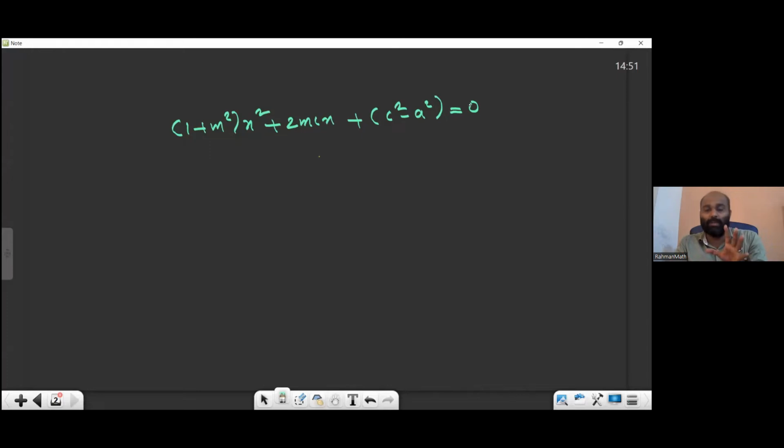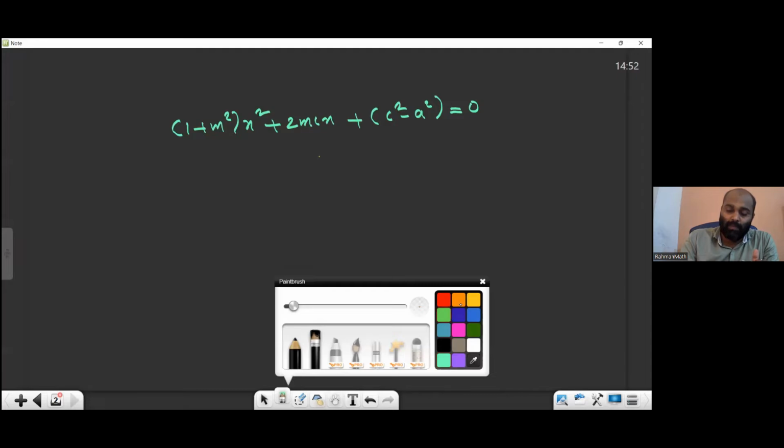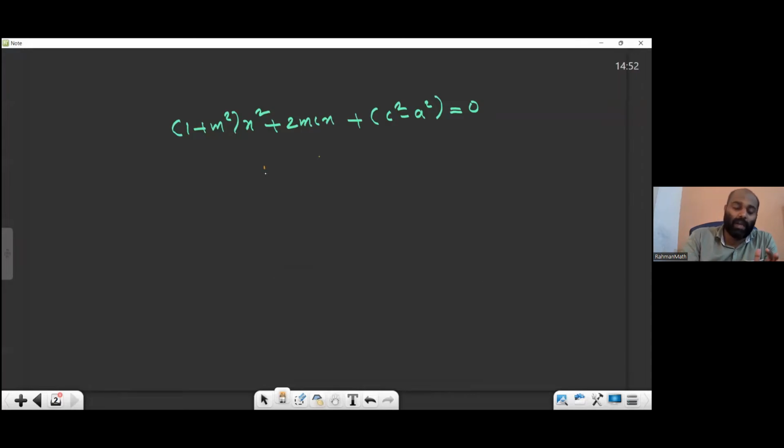In this class, some algebraic problems. Next class, word problems. Word problems are important for 5 marks. A flight is delayed 40 minutes. In order to reach the destination, they want to increase the speed. Questions like that are there. Today, some algebraic. Next class we will do some word problems. As equal roots, whenever equal roots is there, we have the condition b square minus 4ac equal to 0. Why I used capital letters here? Already small letters are there in the question, to avoid confusion. So what is a? That is very important. How you are identifying a, b, c.